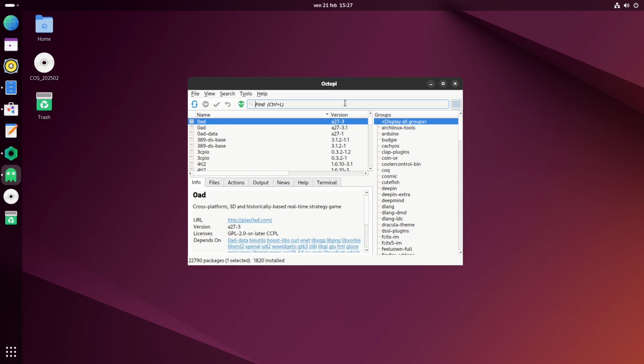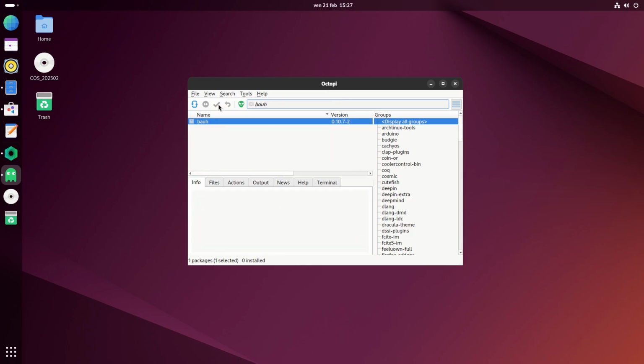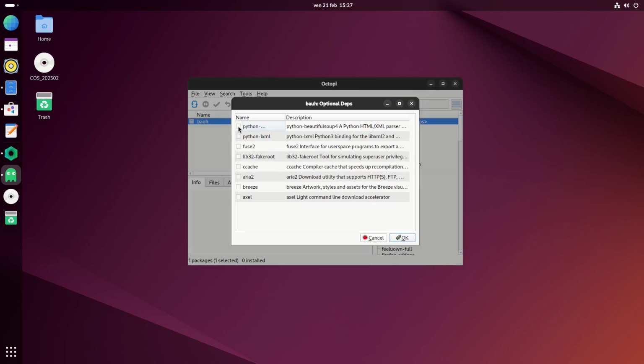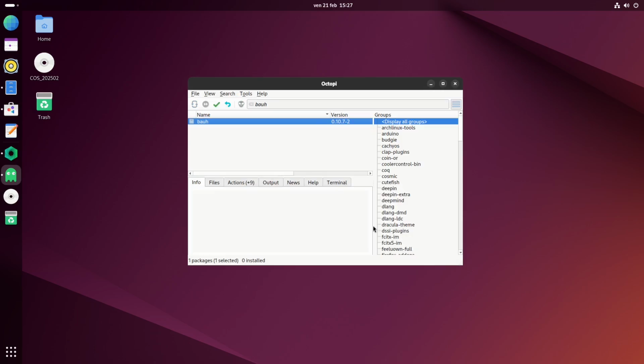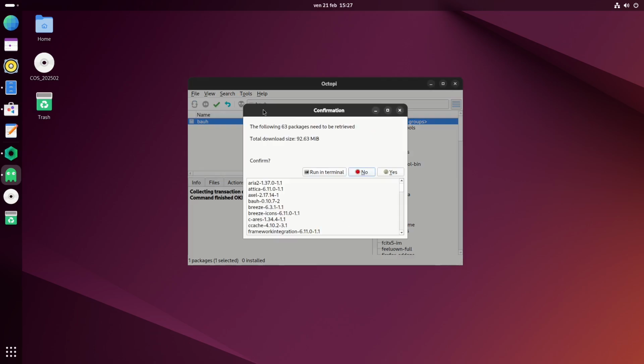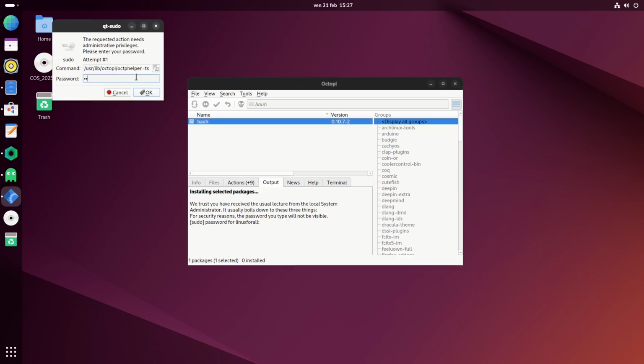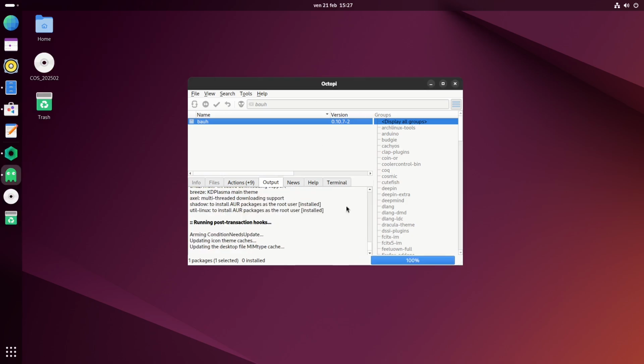Now I want you to search here for an application called Bauh, and we're going to right click on it, then we're going to click on install. We're going to select all these dependencies, and then we're going to click on OK. We're going to click this arrow right here and click yes. We're going to input our password, click OK again, and it's going to install this application called Bauh.